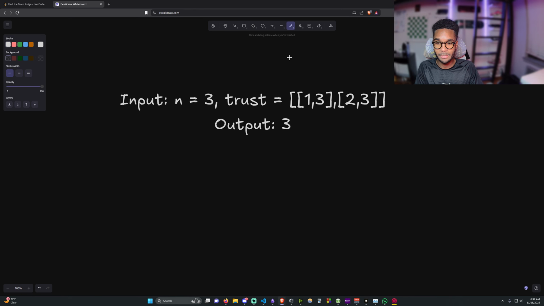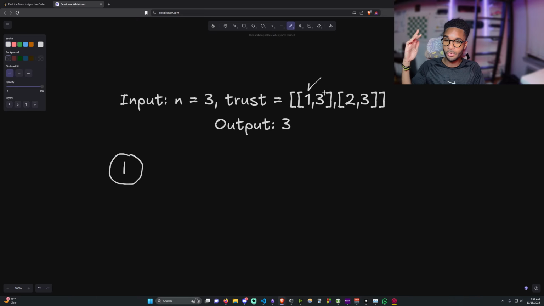So let's quickly look at this example here. As you can see, we're given a 2D array of the trust relationships, and you can think of this almost like a graph. We can think about each person inside the town as a node. So let's say person 1 trusts person 3. This is a directed edge because the trust only flows one way. This doesn't necessarily mean that person 3 trusts person 1. So there's a directed edge to node 3.